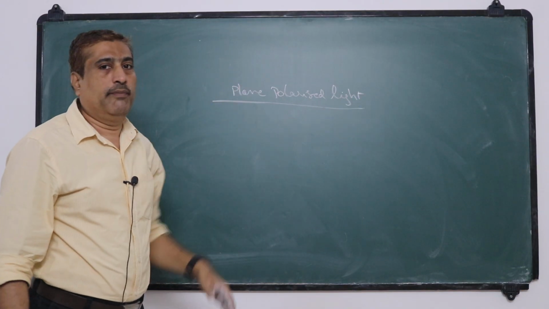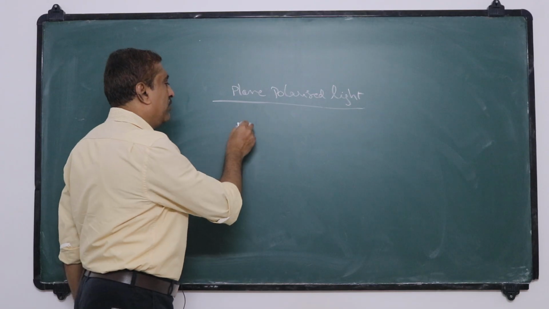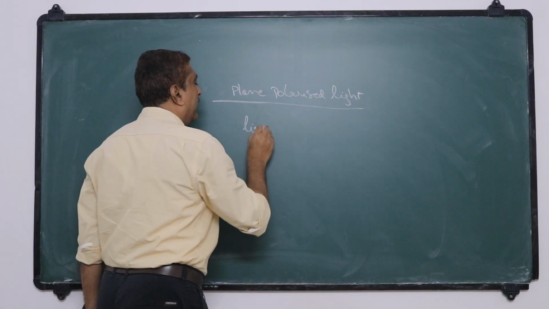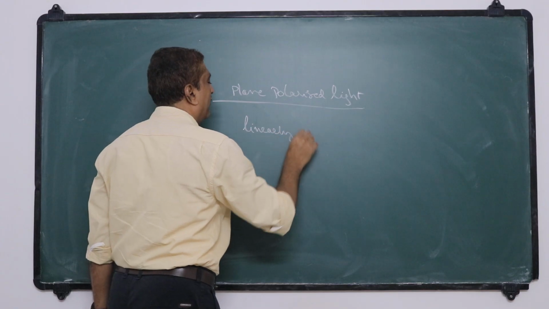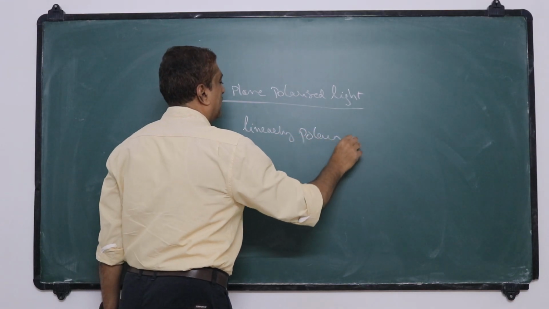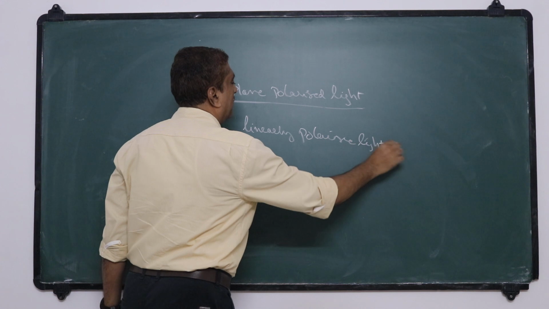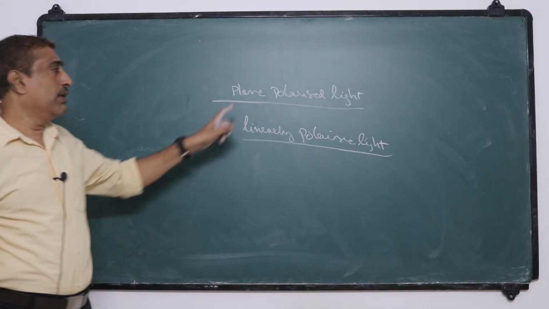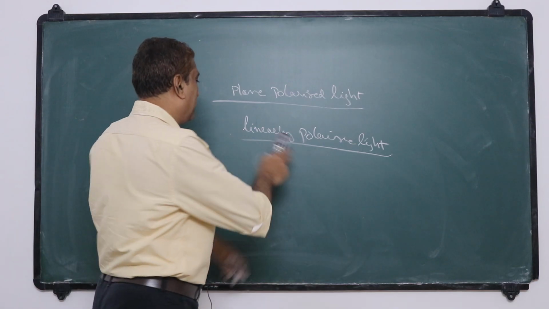In that plane, if the vibrations are confined to a single direction or along a single straight line, then it is called linearly polarized light. So, plane polarized light and linearly polarized light.